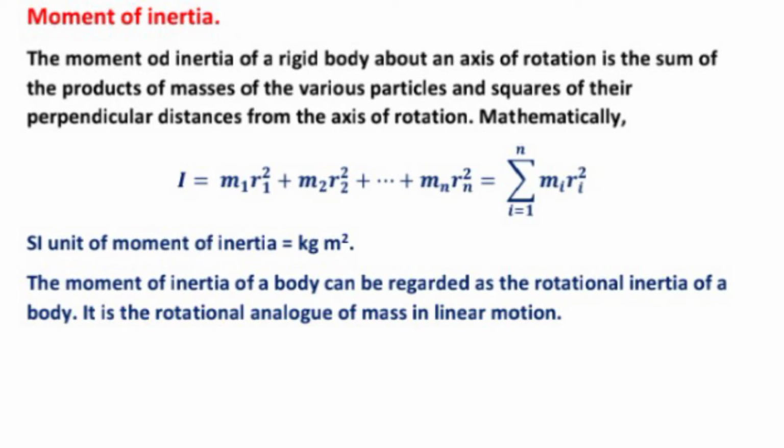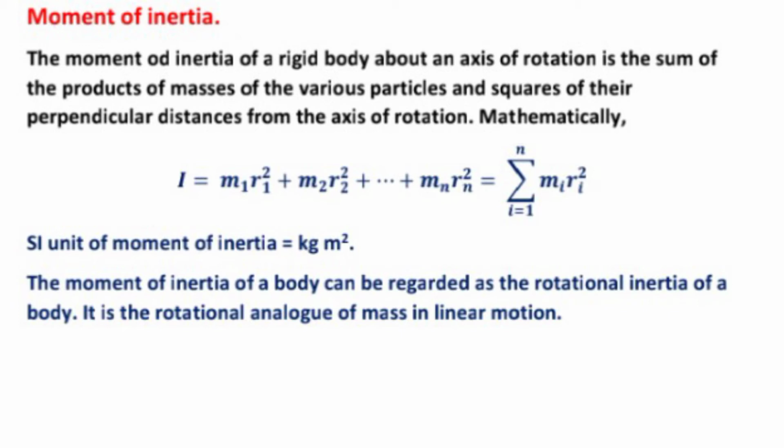It can be written as sigma i equals 1 to n mi ri square. SI unit of moment of inertia will be kilogram meter square. The moment of inertia of a body can be regarded as the rotational inertia of a body. It is the rotational analog of mass in linear motion.